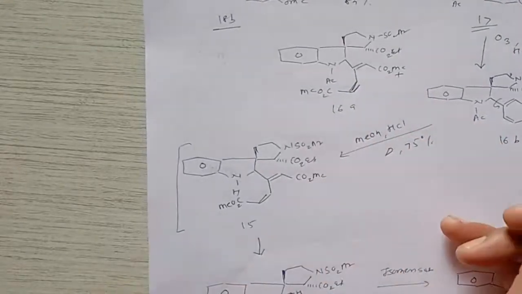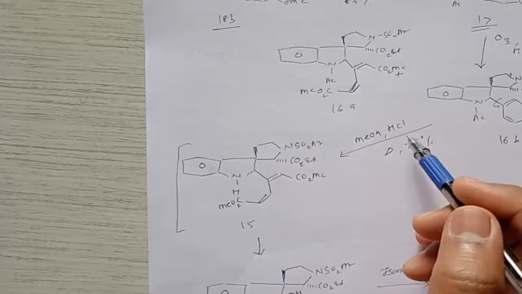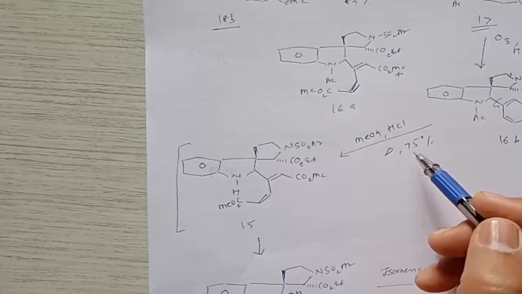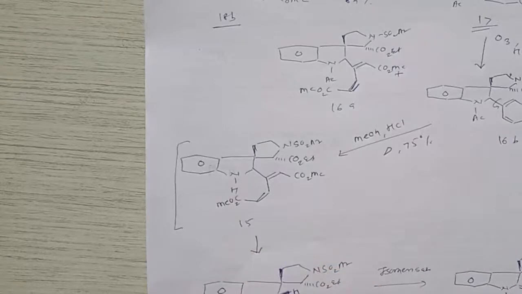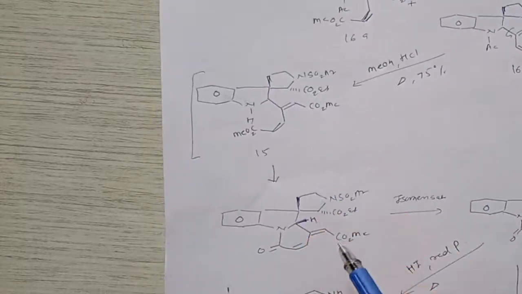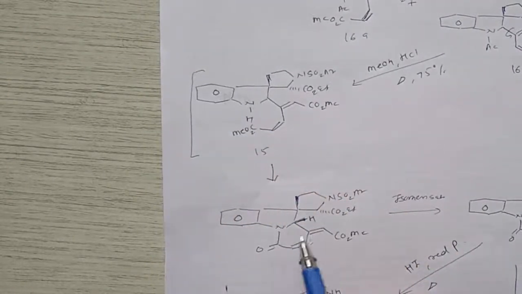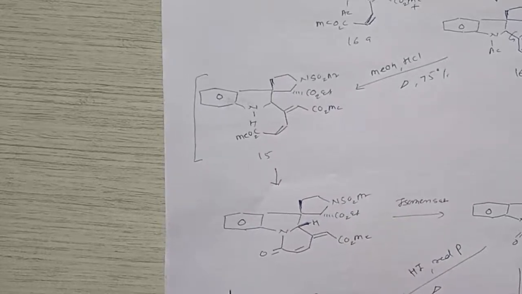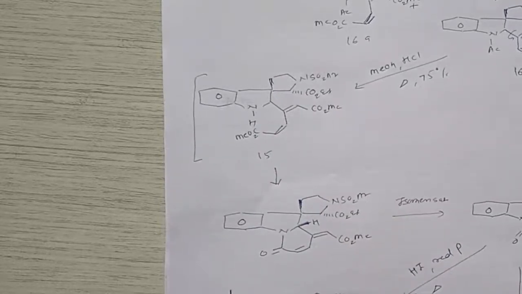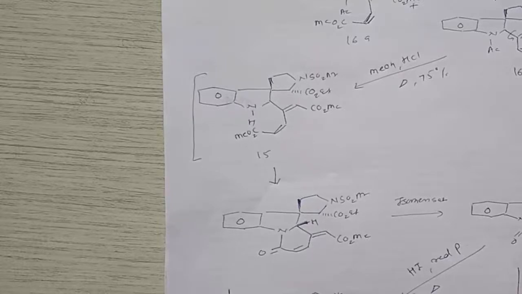When this 18B is treated with methanol in the presence of HCl, and when we heat this compound, there is deprotection of this N-acetyl group, and then it gives formation of NH. Then in the further step, it undergoes cyclization and it gives isomerization. It gives a compound where the third ring formation is here, that is, we can say an amide ring will be formed here, that is called 13A.